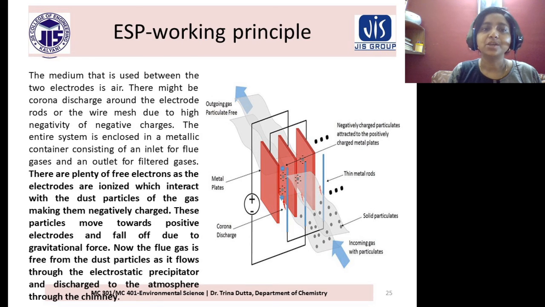These particles move toward the positive electrode and fall off due to gravitational force. Now the flue gas is free from the dust particles as it flows through the electrostatic precipitator and discharges to the atmosphere through the chimney. So by the corona discharge, all this flue gas is discharged and the clean gas goes out directly to the atmosphere.